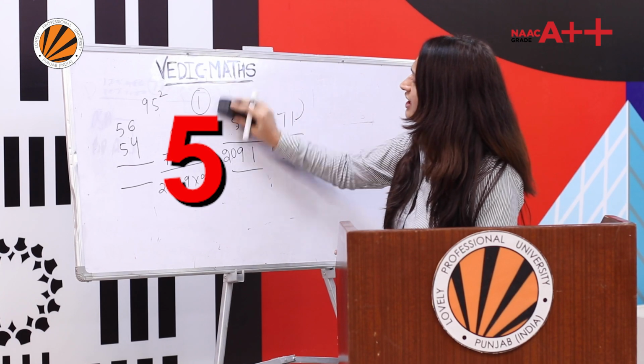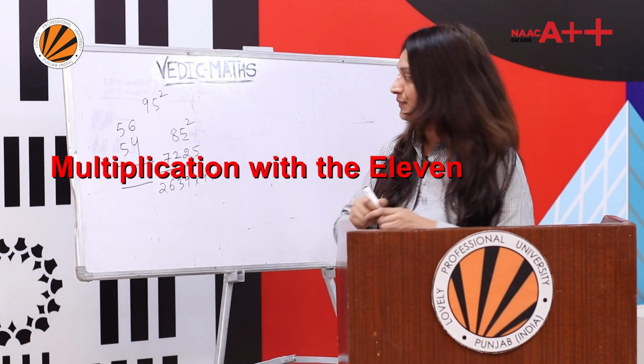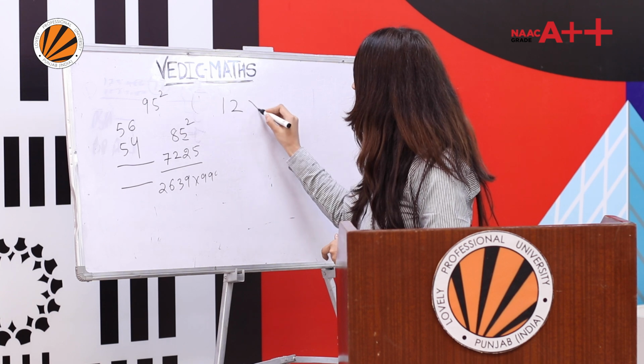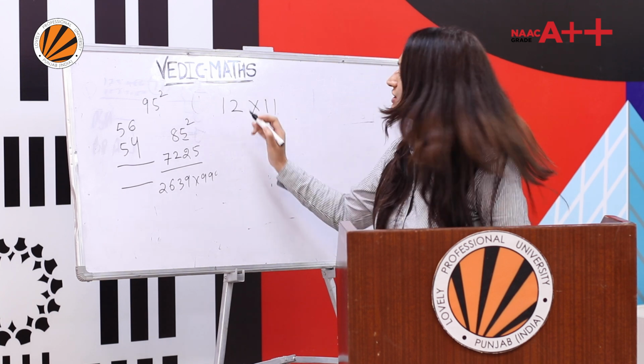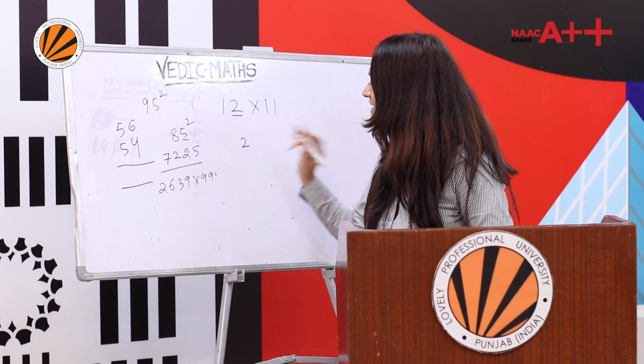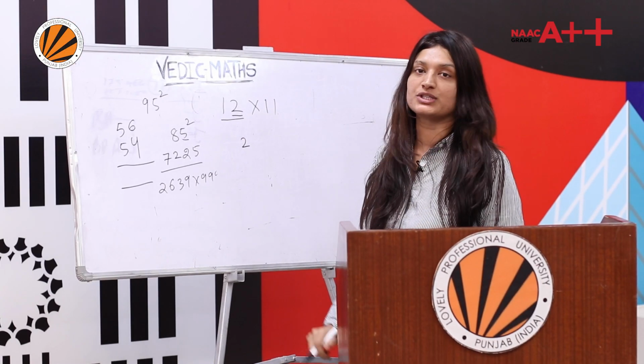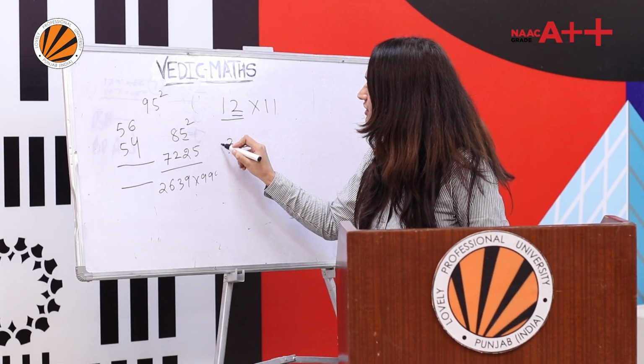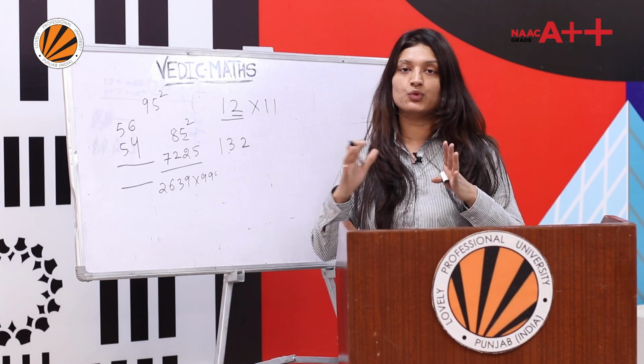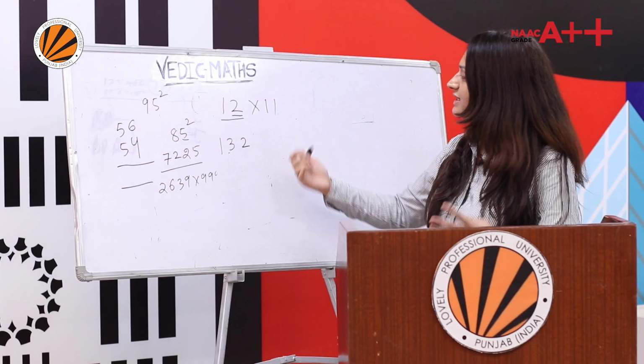Now the 5th trick is just amazing. Multiplication with 11. Let's suppose I have the number 12 and I want to multiply with 11. So what you can do here is write 2 as it is. What is the sum of 2 plus 1? It's 3. And just keep the 1 as it is. The answer is 132.